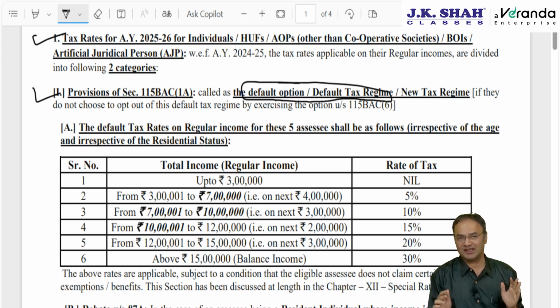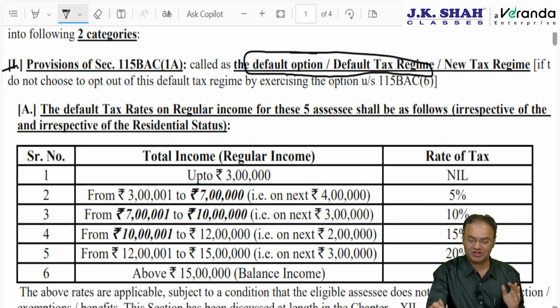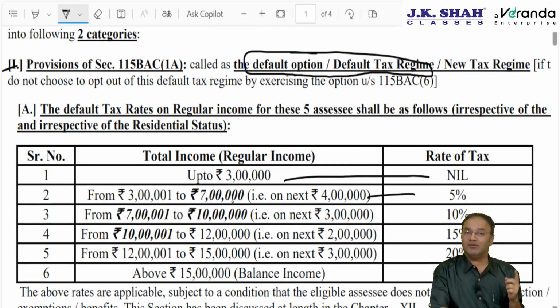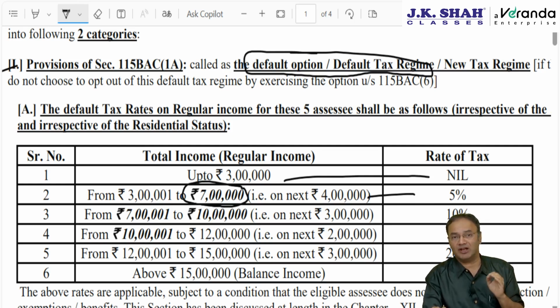The first 3 lakh is the basic exemption, no tax on the first 3 lakhs. Next, 3 lakh to 7 lakh. Up till AY 24-25 it was 3 lakh to 6 lakh, but instead of 3 to 6, whatever is written in bold italics, that is the amendment. Now the next 4 lakhs will be taxed at 5%. The next 3 lakh, that is 7 lakh to 10 lakh, will be taxed at 10%. And 10 lakh to 12 lakh, the next 2 lakhs, will be taxed at 15%.